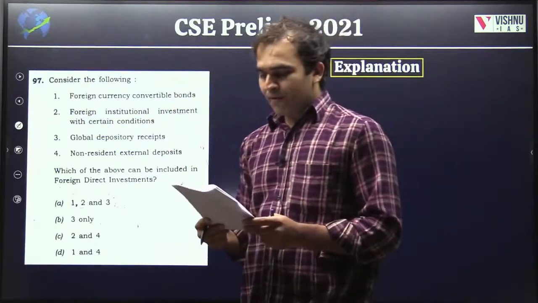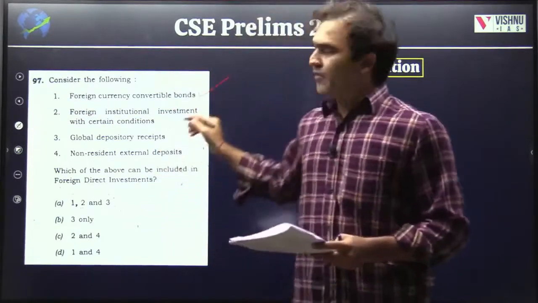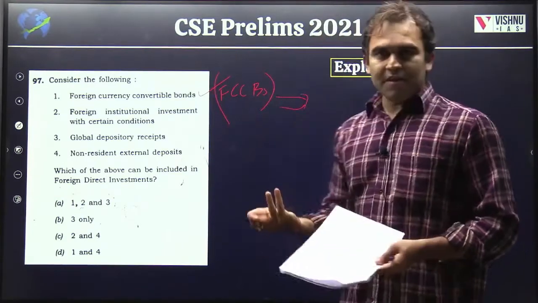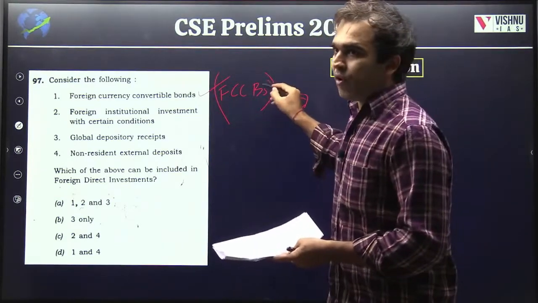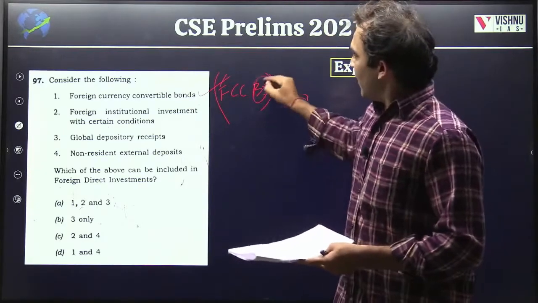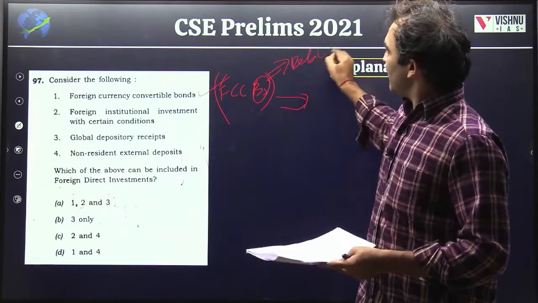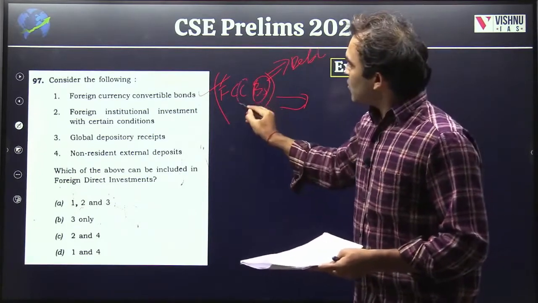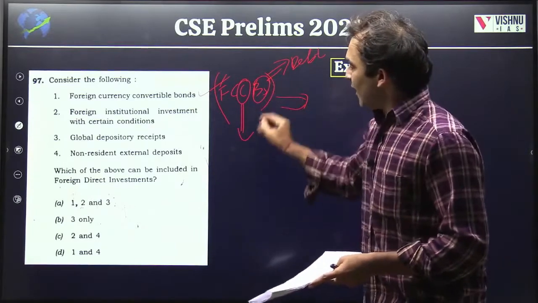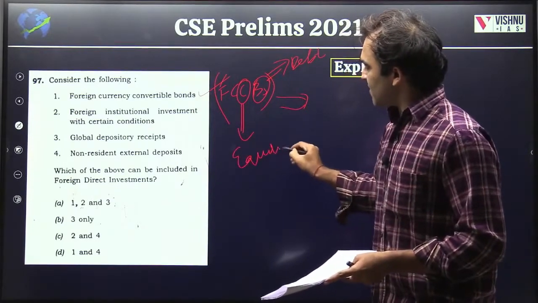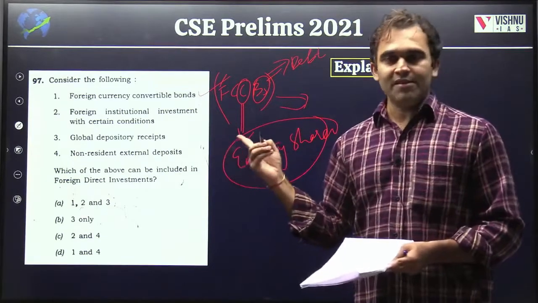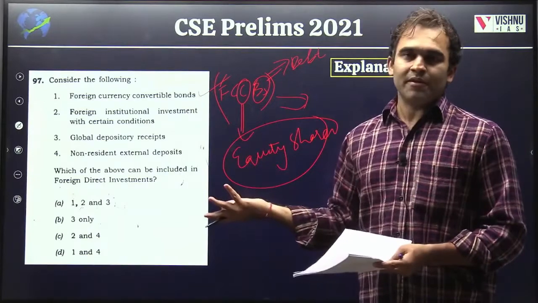Consider the following. Foreign currency convertible bonds. What are FCCBs? FCCBs obviously are issued in foreign currency. It's a bond. It is a debt instrument. But it is also convertible. Means in future this bond can be converted into equity shares. FCCBs, we have discussed the concept.